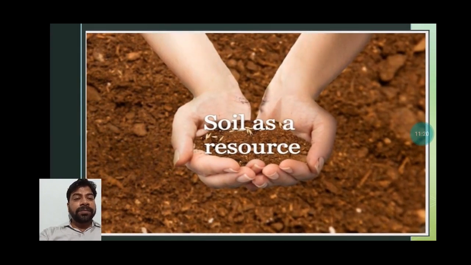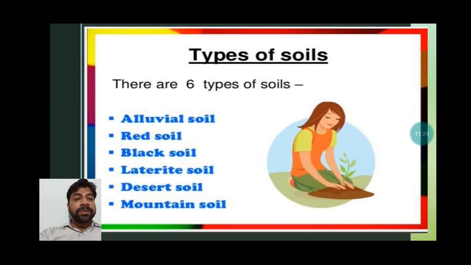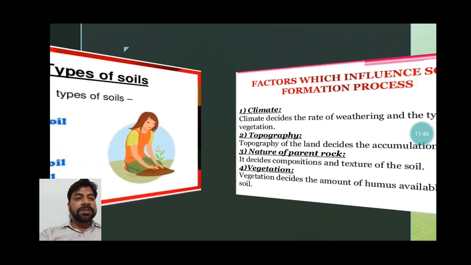Next, in your first chapter you will have to read about soil as a resource. You know that soil is a very valuable resource. When we talk about the types of soil, there are 6 types, students: alluvial soil, red soil, black soil, laterite soil, desert soil, mountain soil. I will show you the images and you can understand. These images can just fix in your mind so that you can write at least 2 or 3 sentences for that.